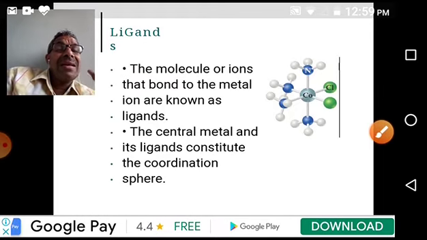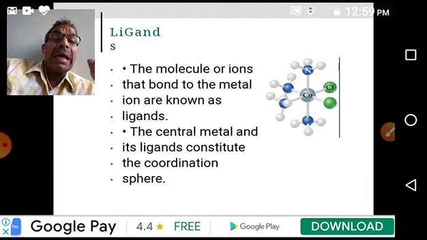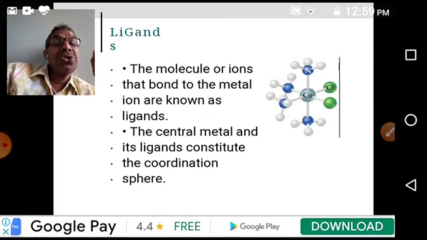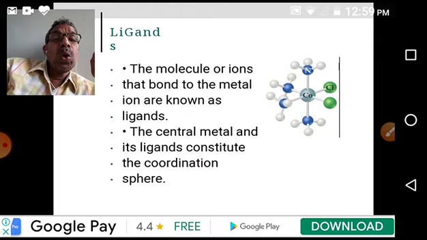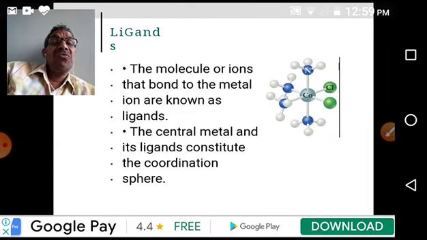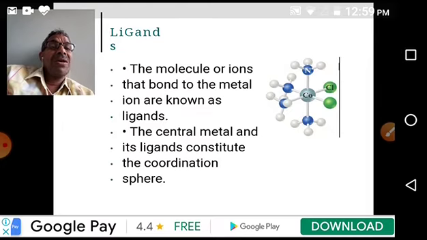So what is a ligand? A ligand is a group of atoms or a molecule, or even a single atom, but it is capable of donating an electron pair. By donating this electron pair, it is forming a dative bond. That means it must have a lone pair of electrons. That's a very important condition. It should have at least one lone pair of electrons which it can donate. If it can't donate, then that group doesn't act as a ligand. So this is about the ligand.